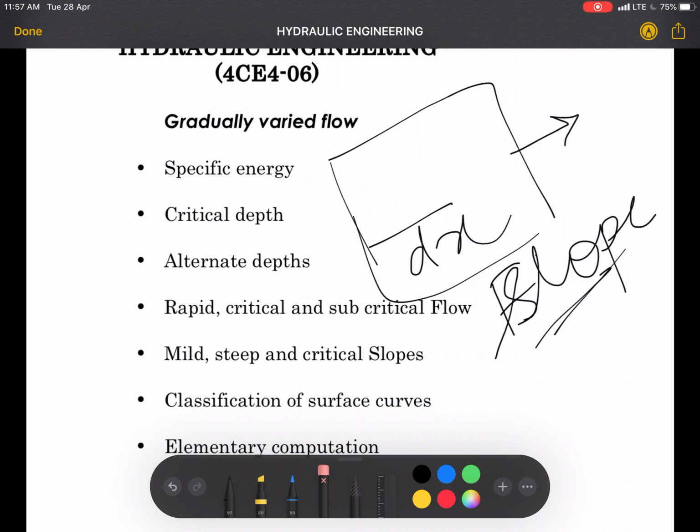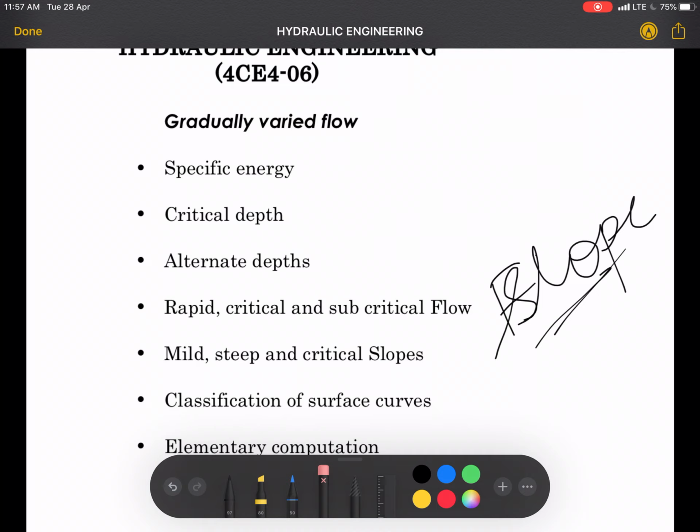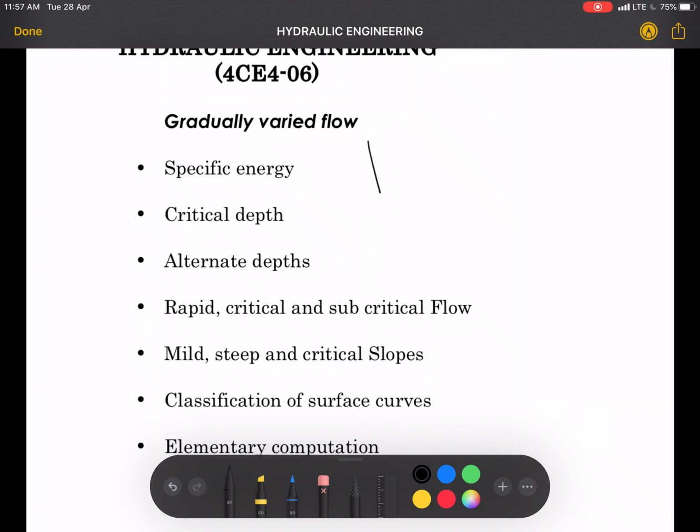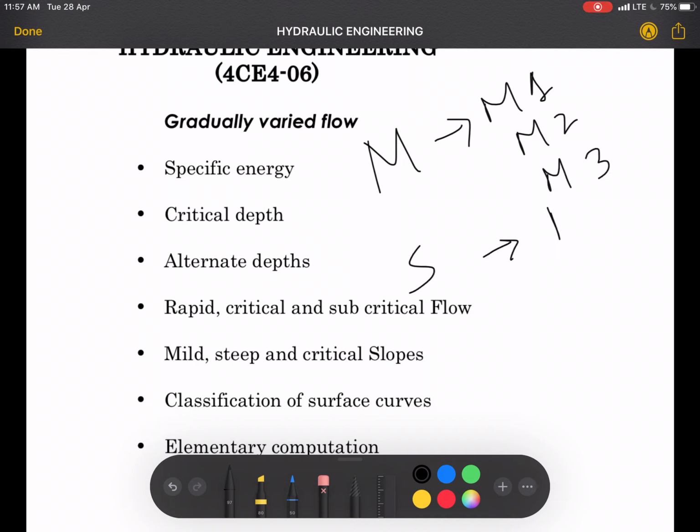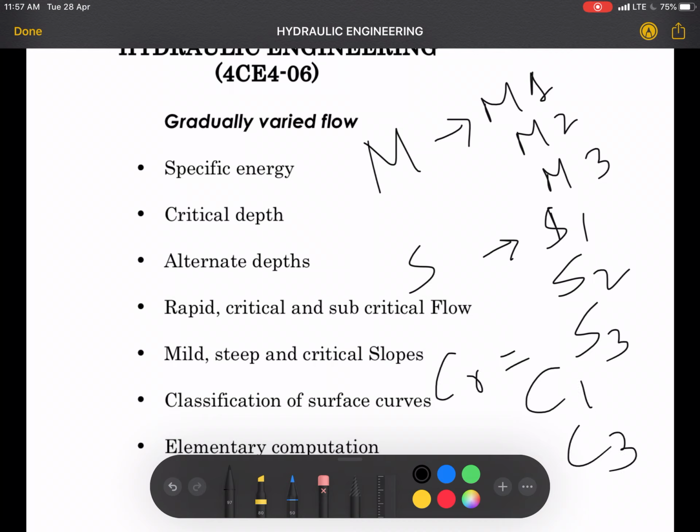There are various profiles depending upon the type of slope. For mild there are M1, M2 and M3 profiles. For steep it is S1, S2 and S3. For critical there will be C1 and C3. No C2 profile is possible. We will see why it is not possible.